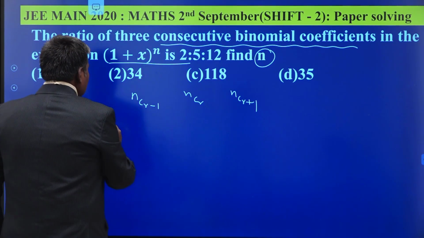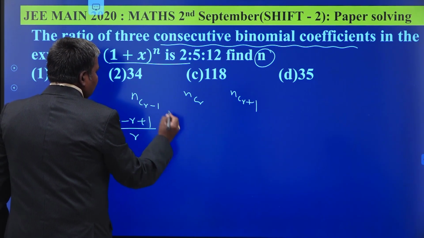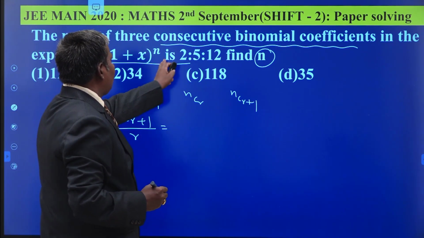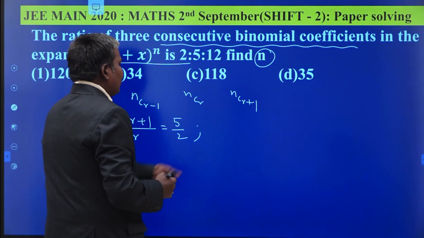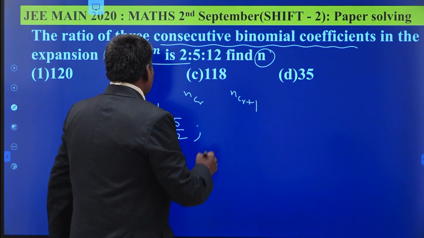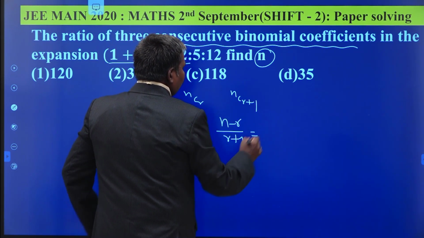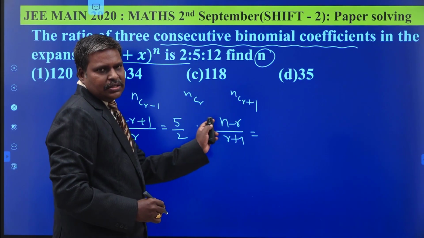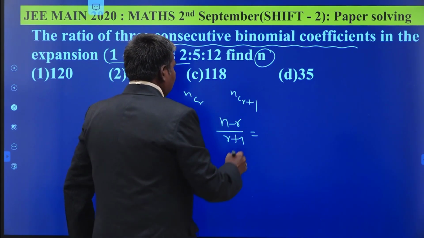So let us find the ratio. nCr by nCr minus 1. What is the value? n minus r plus 1 by r. What is its value? 5/2. The ratio is 5/2. Again, nCr plus 1 by nCr is n minus r by r plus 1. So you have to be very familiar with these relations. Then only we get it fast. It is 12/5.